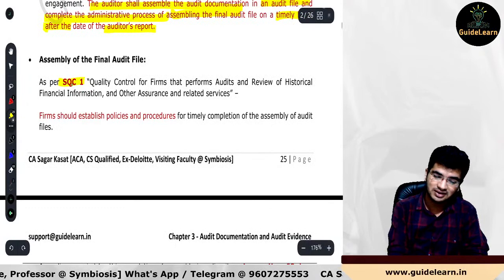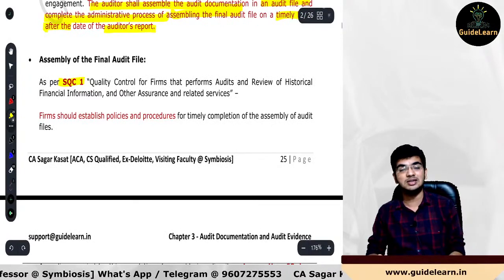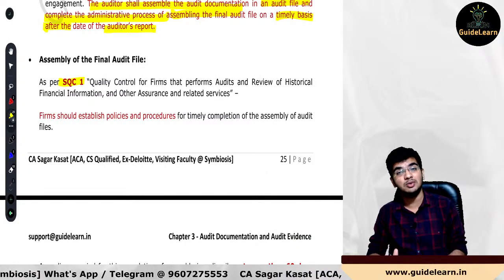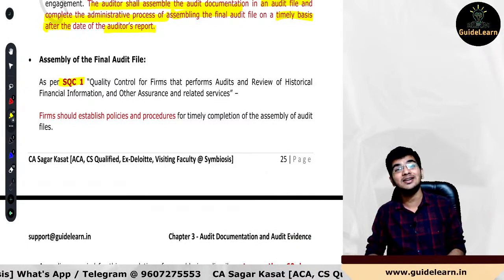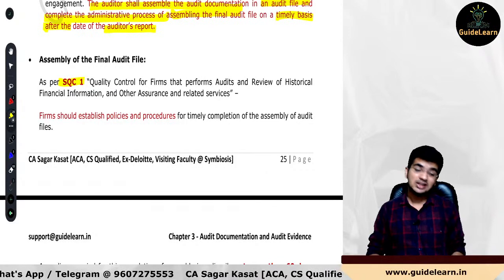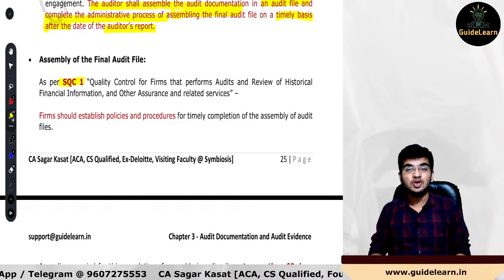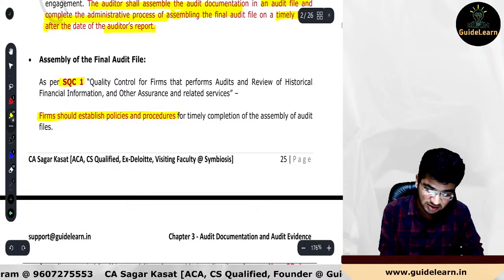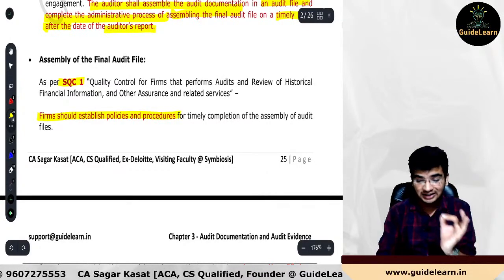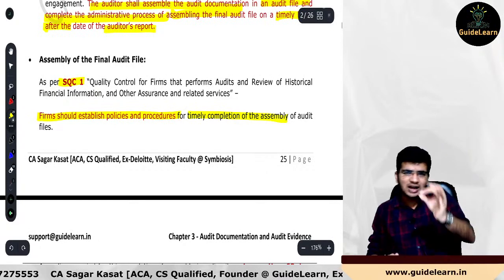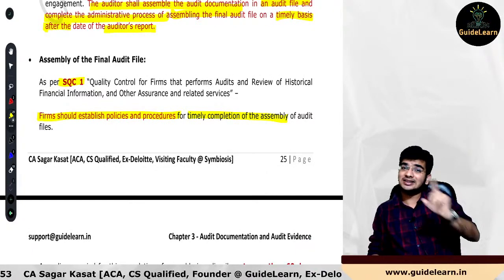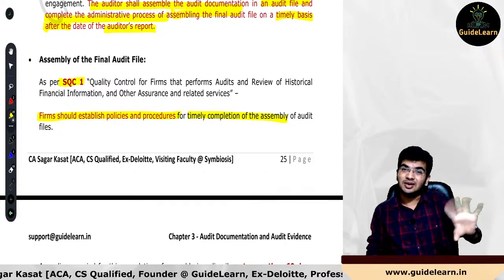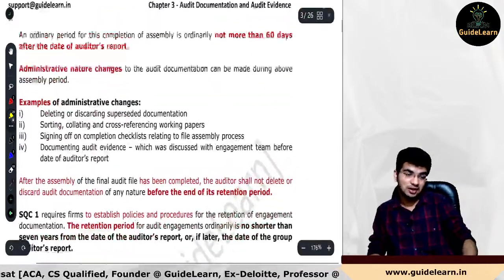As per SQC1, guys, please understand, SQC1 talks about quality control principles and policies at firm level. SA 220 talks about quality control principles and policies at engagement level. Clear? So as per SQC1, the firm should establish the policies and procedures for the timely completion of assembly. So the assembly process should be timely completed, and there should be policies and procedures of the firm for this timely completion of assembly of the audit file.